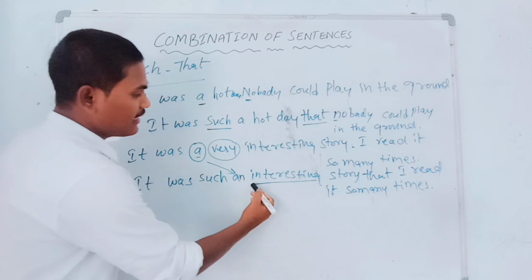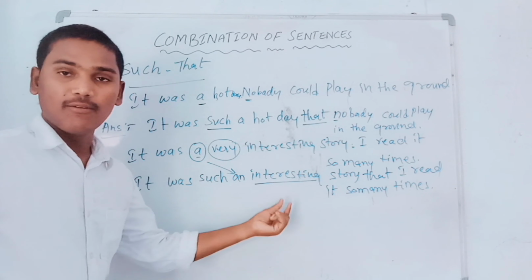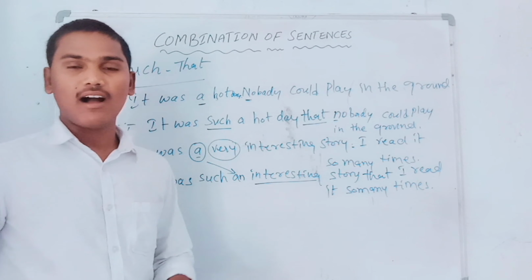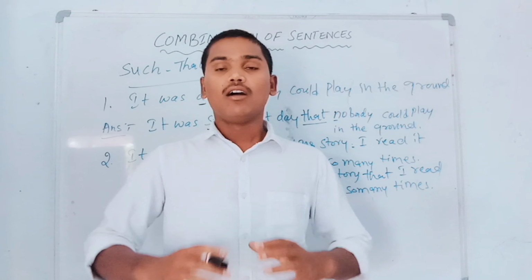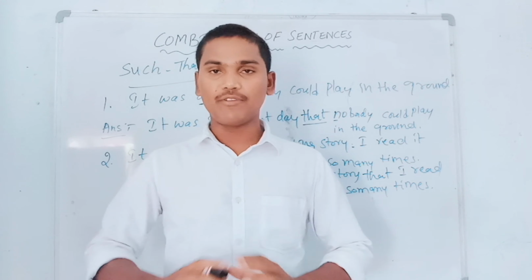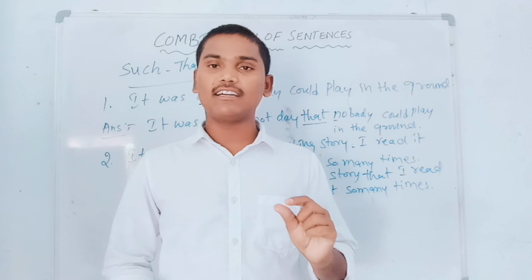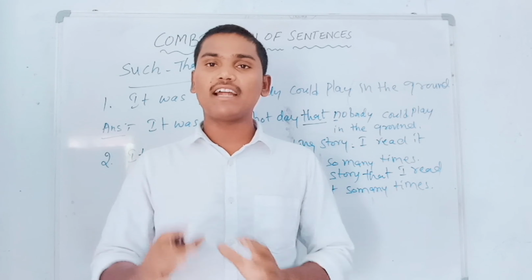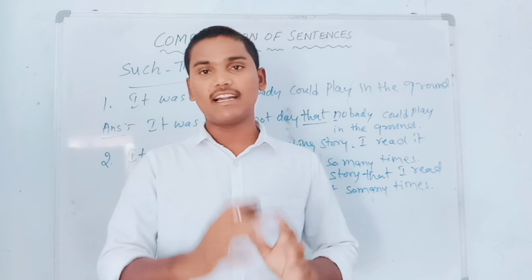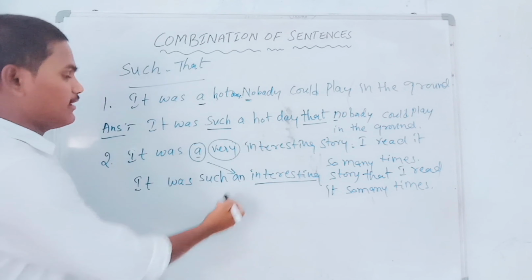Okay? So basically, the word 'interesting' started with a vowel sound. Already we have learned everything about articles, where we should use them. So we know very well about article rules. Whenever a word starts with a vowel sound, we should write 'an' before such words. That's why we wrote it.